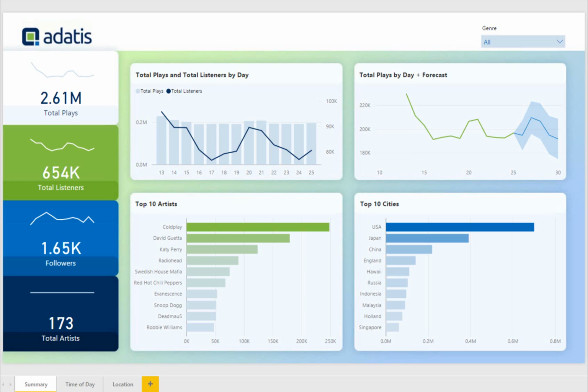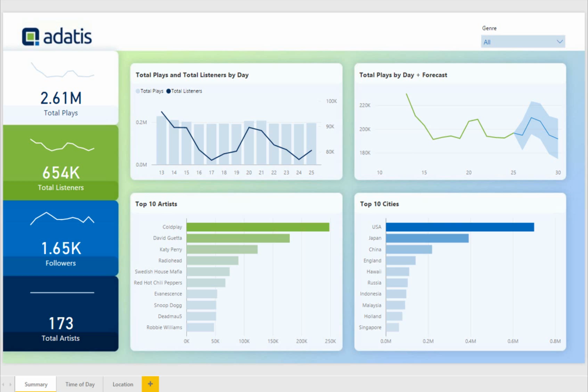We took the tweet information, which is free text, and fuzzy matched it with a list of popular artists, just under 200 artists. So we could then identify essentially who's listening to what, when and where. And all of these reports lend themselves to that.